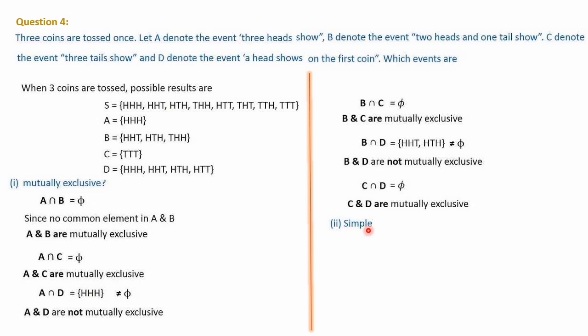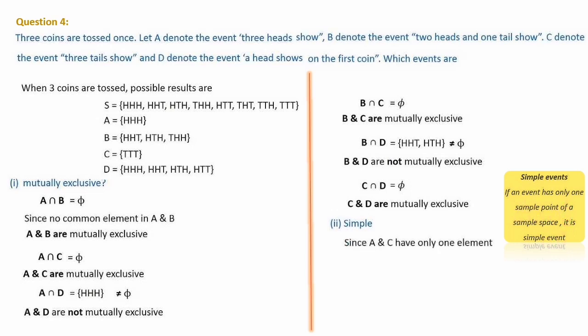Then the second part, simple events we have to find. In today's session, we have learned the simple events. A simple event means if an event has only one sample point of a sample space, it is a simple event. Only one sample point. Here A and C have only one element. You can see here A is having only one element, C is also having only one. So these two are sample points from the sample space. So A and C are simple events.